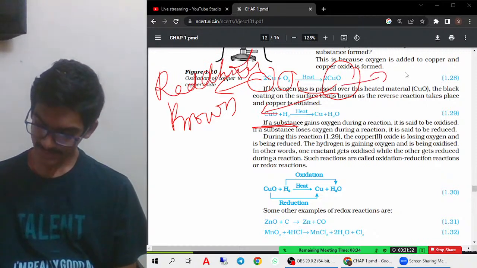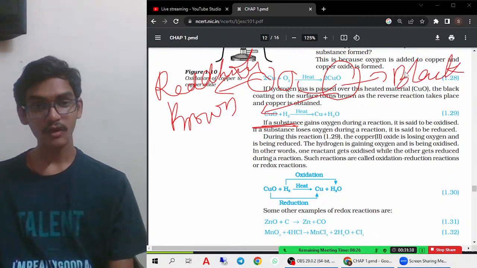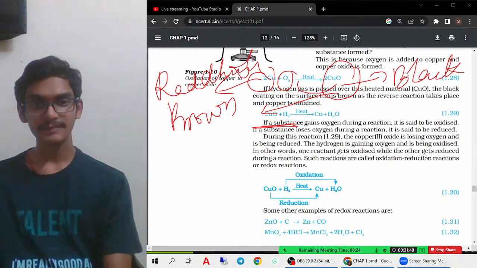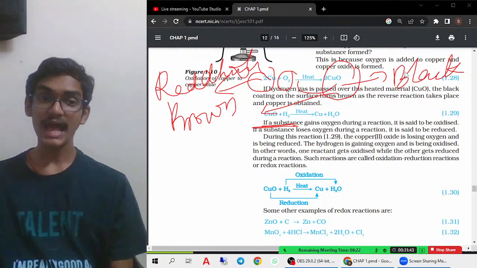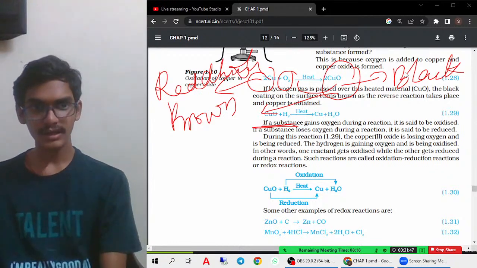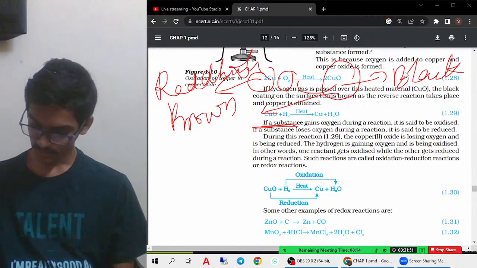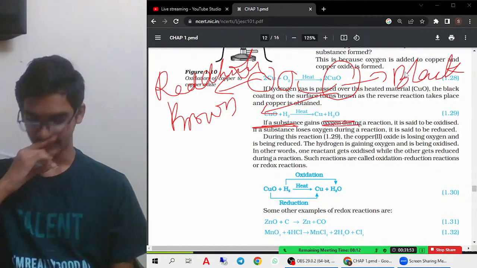Reactive copper oxide, that is black color. So copper, reddish brown, when it reacts with oxygen, forms copper oxide, that is black color oxide. When this black copper oxide reacts with hydrogen gas, it forms copper, that is reddish brown color, and you get water. So this is a very, very important reaction that you have to remember here.